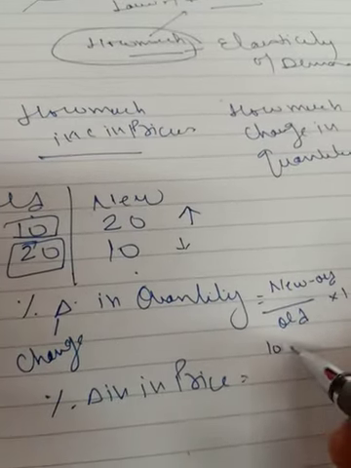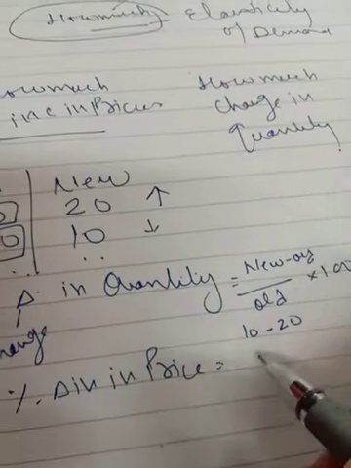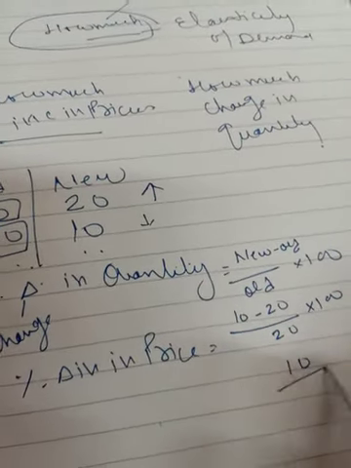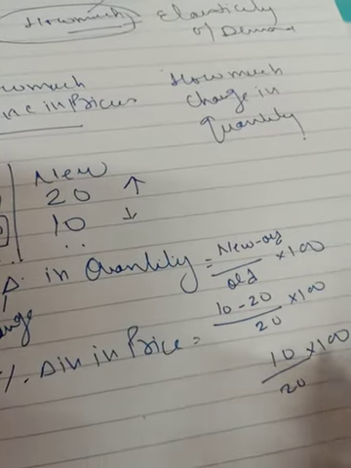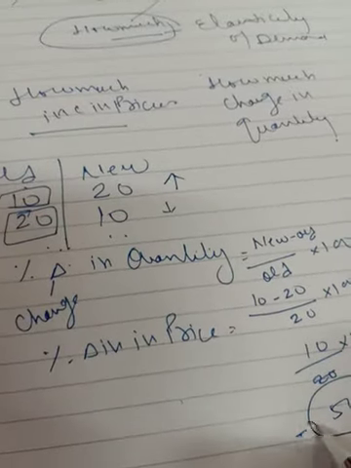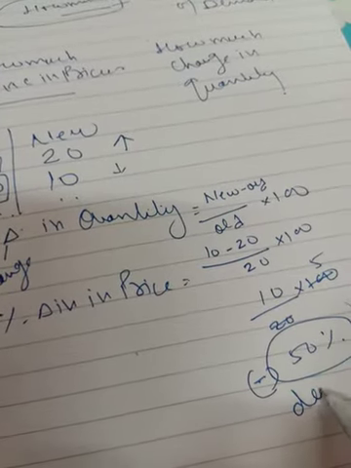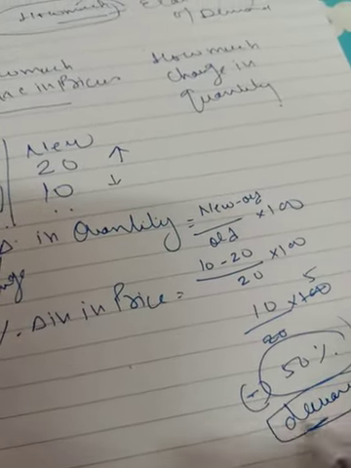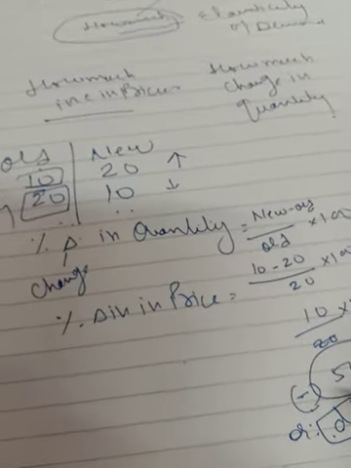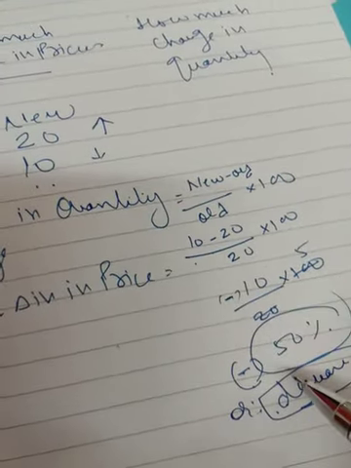So 10 minus 20, because that is old, the earlier one, and this is the new figure, upon old, which is 20, into 100. So your answer will be 10 by 20 into 100, a 50% change in quantity, and that is definitely negative. So quantity demanded decreased by 50%. You can write decrease or minus over there. Minus 50% means there is a decrease in quantity demanded. 10 minus 20 gives minus 10, so the answer is negative.